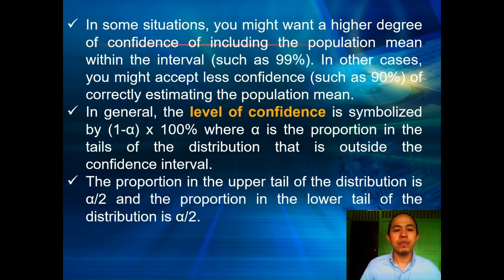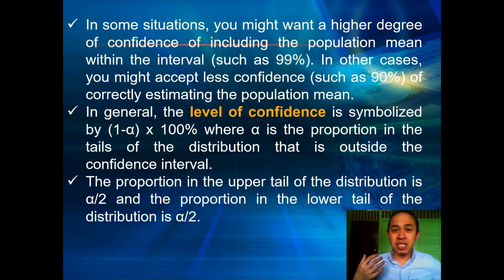In some situations, you might want to have a higher degree of confidence of including the population mean within the interval, such as 99%. In our example, our level of confidence is 95%. So maybe you wish to increase the level of confidence to even 99%. But in some other cases, you might accept less confidence, such as 90% of correctly estimating the population mean.